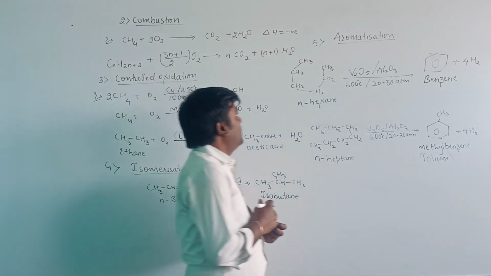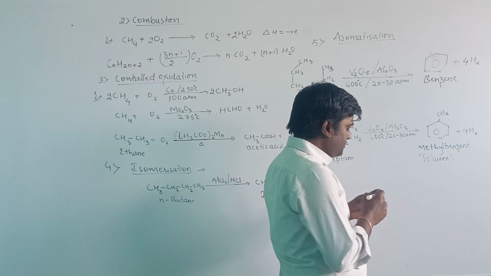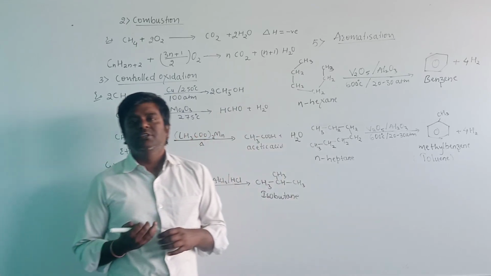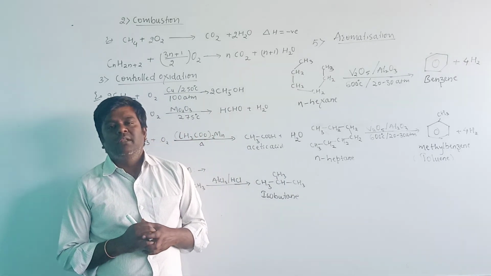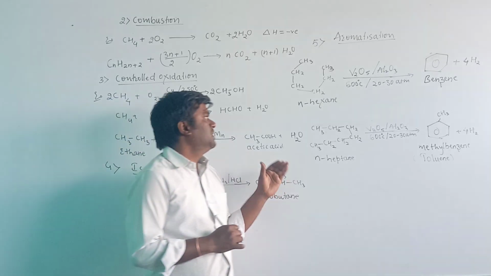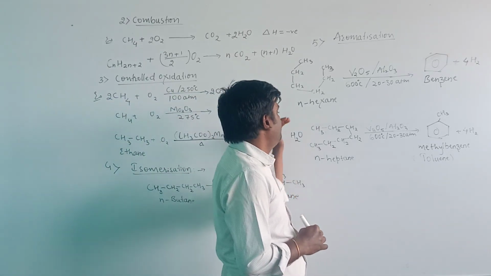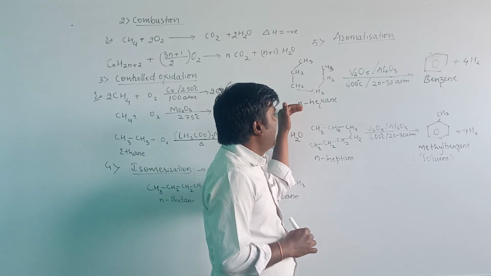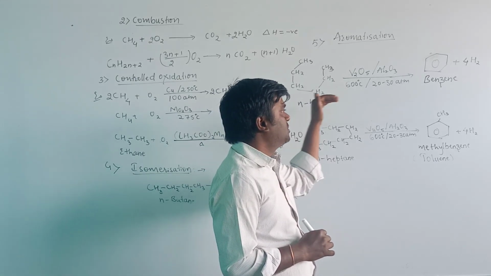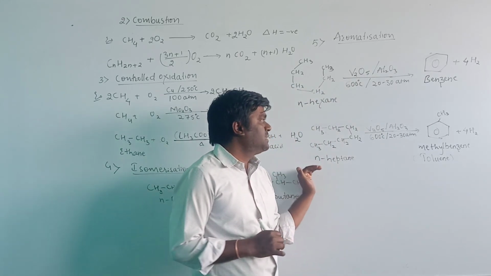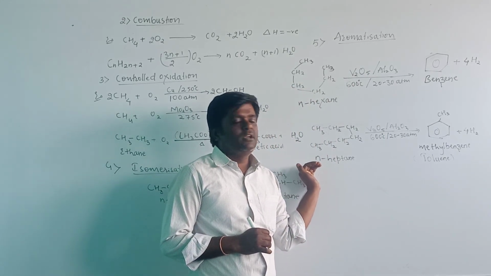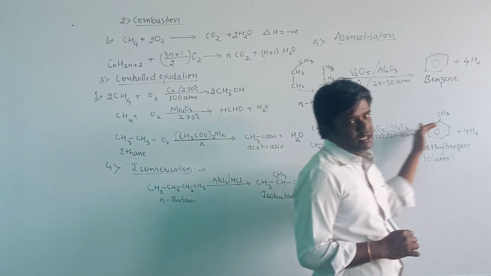Then the fifth one we have taken is aromatization. The process of formation of aromatic compounds is known as aromatization. In this aromatization we have taken the example of N-hexane. When N-hexane undergoes aromatization, it will produce benzene, and when N-heptane undergoes aromatization, it will produce the compound called toluene.